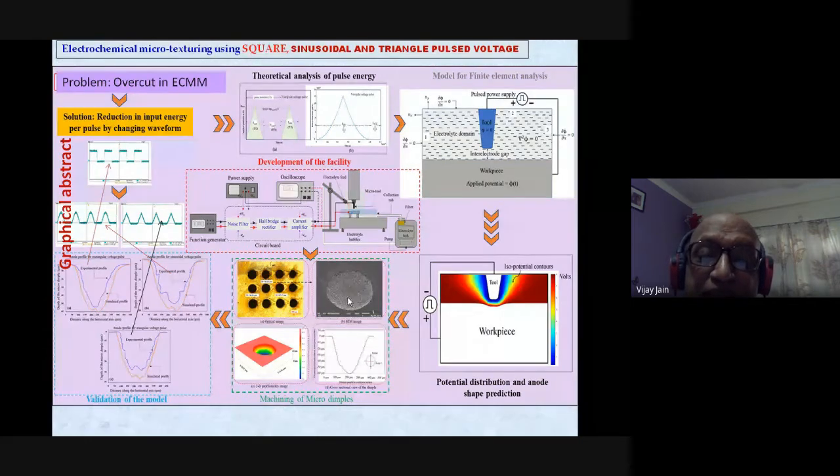You can see the bottom face of these micro holes that were created, and this is the simulation, theoretical and experimental result. Reasonably good matching is there, and this is the 3D profile of one of these holes, and you can see that the problem of unmachined area is not there in this particular case.